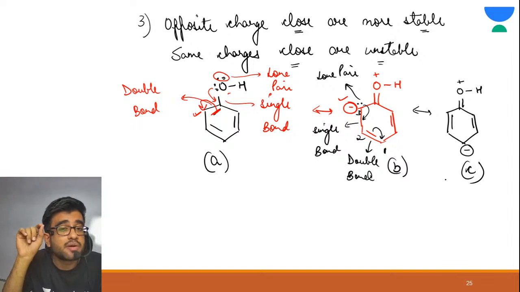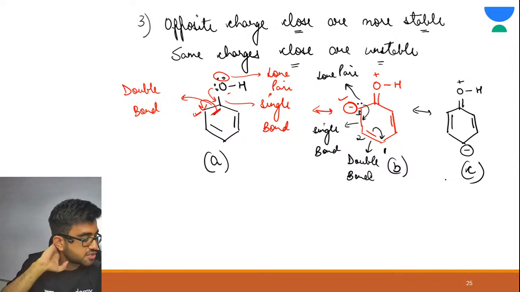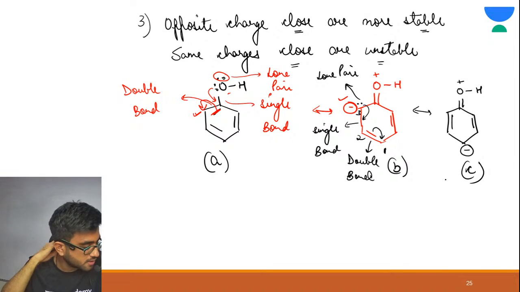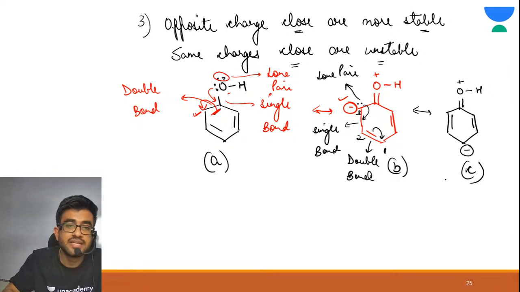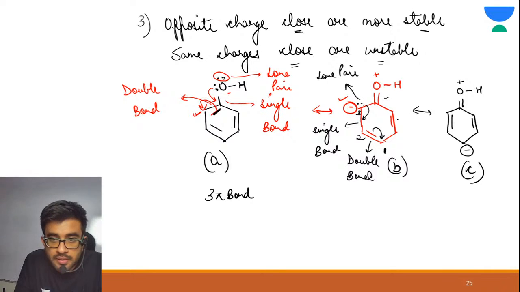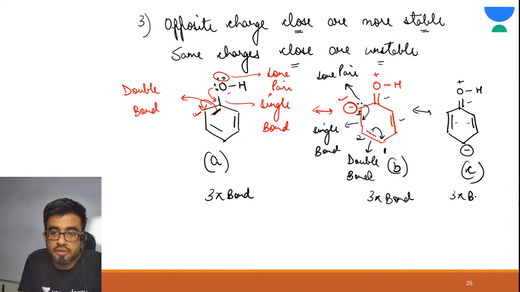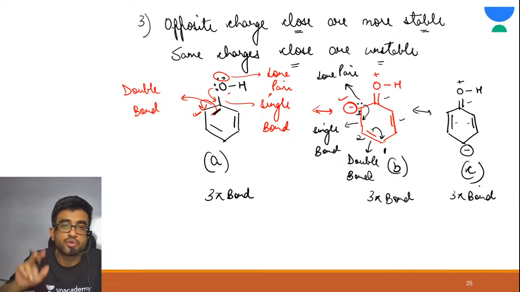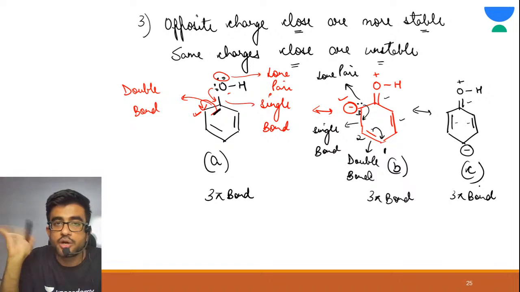You first need to check the number of pi bonds. Come on, first check the number of pi bonds. See, this has 3 pi bonds. In the benzene ring you have pi bonds, no? So you have 3 pi bonds. B structure also has 3 pi bonds. 1, 2, 3. Your third structure also has 3 pi bonds. 1, 2 and 3. Fantastic. All have the same pi bonds. So the first rule is not applicable. You cannot differentiate on the basis of the first rule.